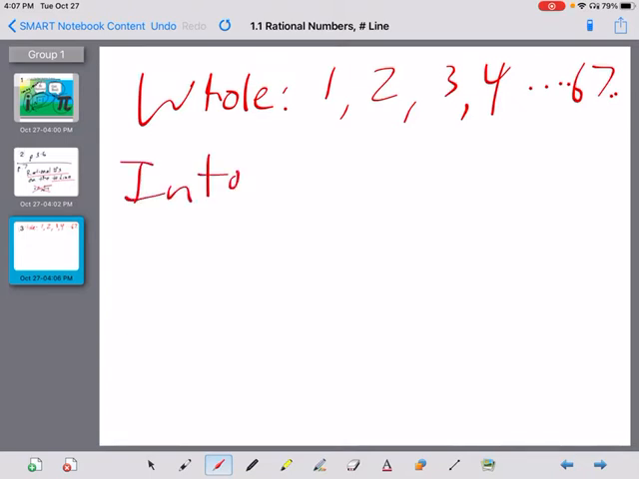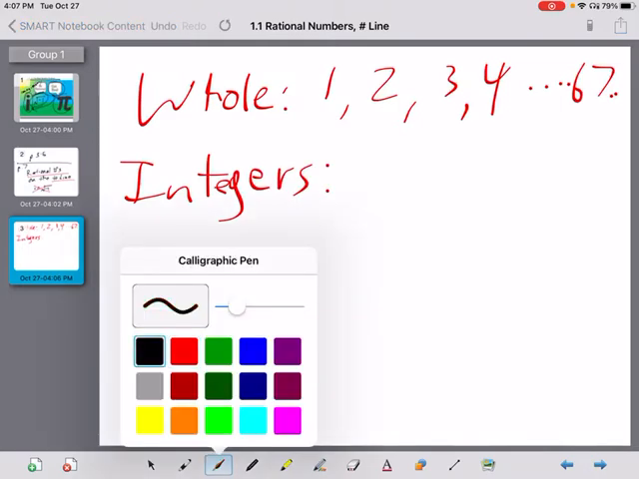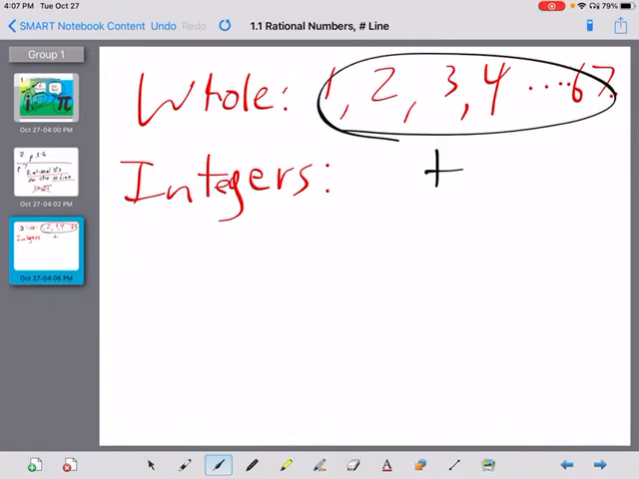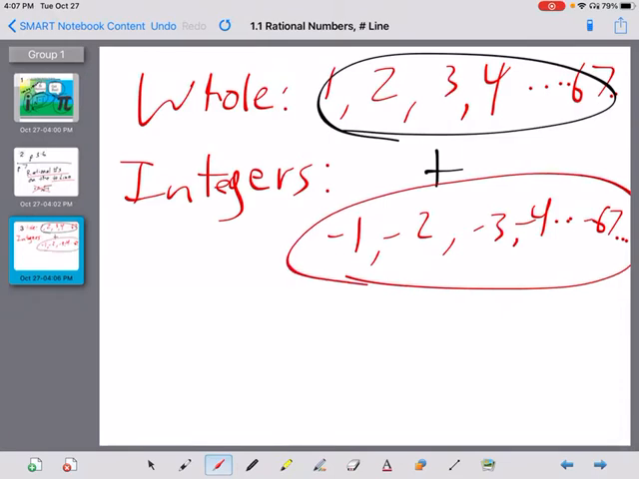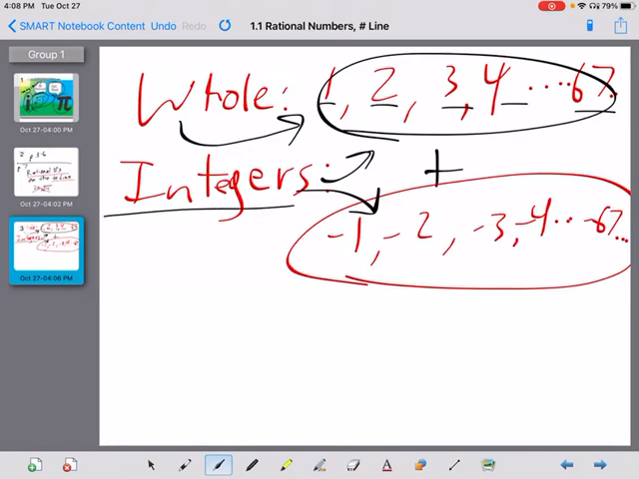Integers just means it's all of these plus their negatives: -1, -2, -3, -4, dot, dot, dot, -67, and all the rest of them. So integers is all of them. So again, whole is just these. Integers is those and those. So are 1, 2, 3, 4, and 67 also integers then? Yes, they are both, because integers includes both sets of them.